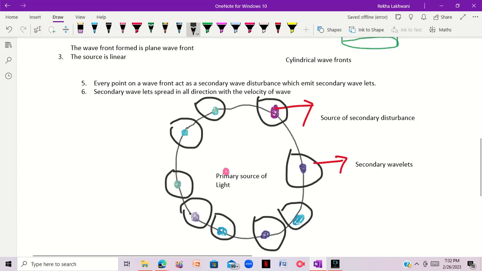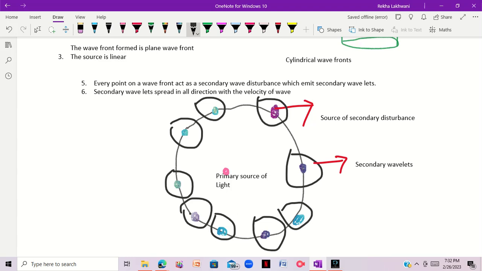Now let me summarize this. This is a point source of light, and on the wavefront, as we know, there are certain points. What is a wavefront? A wavefront is basically the location of points in a medium which vibrate in the same phase, which means they vibrate with the same displacement at the same time. On the wave front there are certain points, and these points are known as source of secondary disturbance.